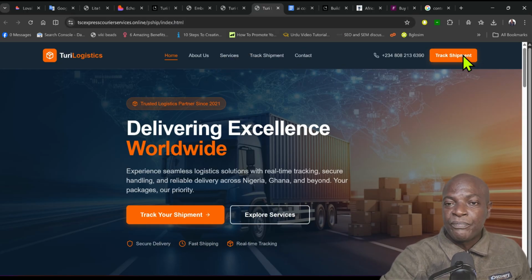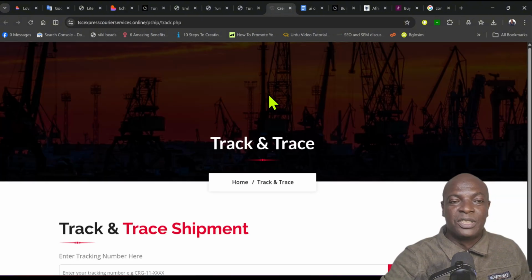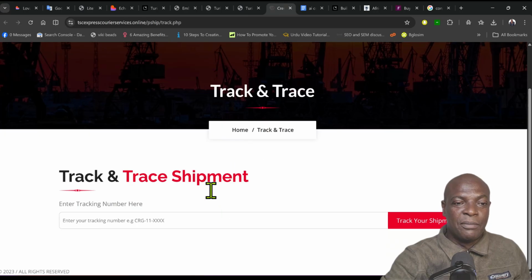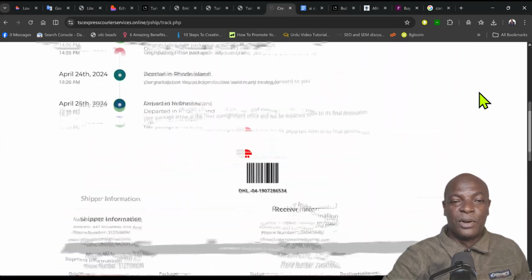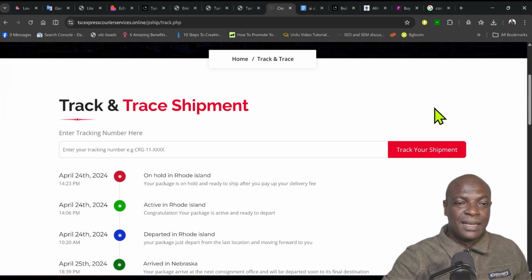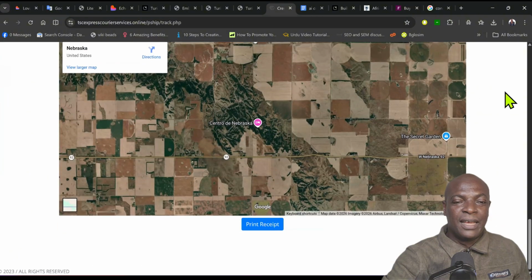So let me just test it now. All I need to do here now is just to click here on track shipment, then this is the back end. I'll just enter the tracking code here. Once I click here and enter the tracking code, I'll just click here on tracking. So you can see, you can use AI to connect it to your backend and all that. So this is the tracking information, this is the history and all that. So it will take you to all these sites.